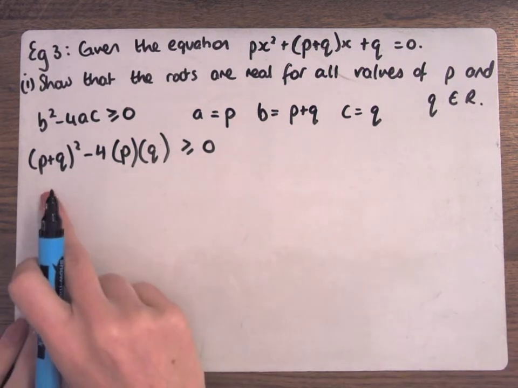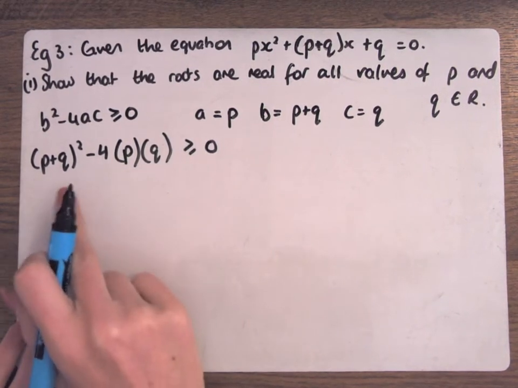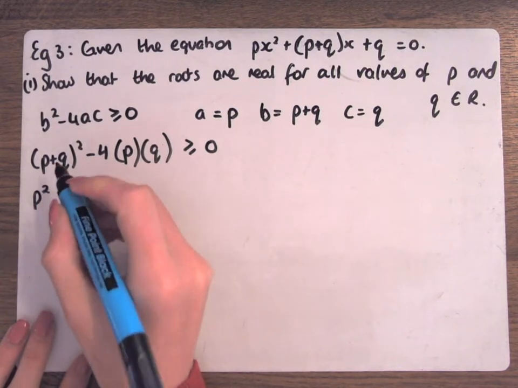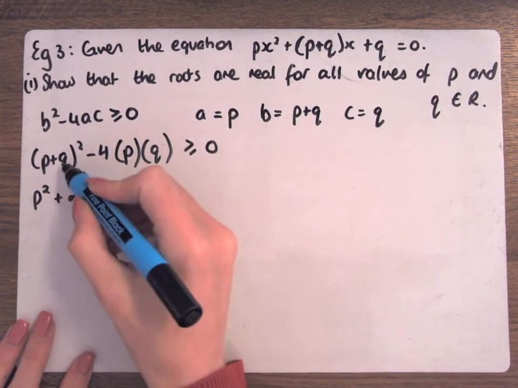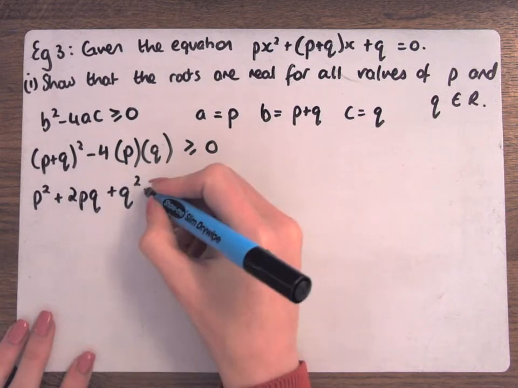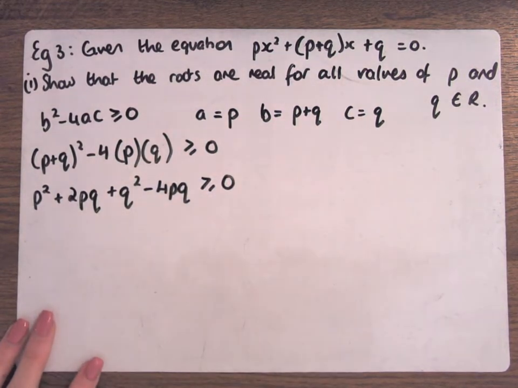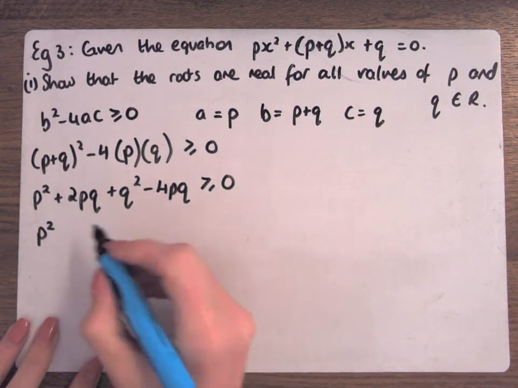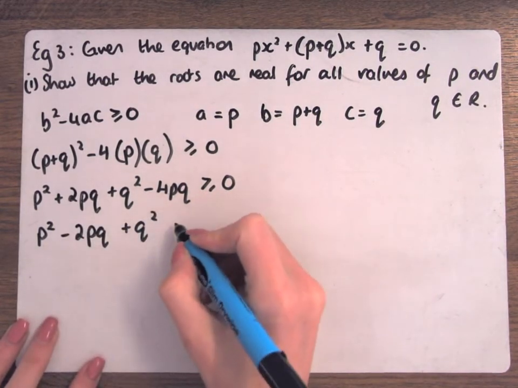Okay. Now I need to square out this again. Remember how to square out? Square the first. Product of the two multiplied by 2. And square the last. And here minus 4 by P by Q is minus 4PQ. 2PQ take 4PQ. Minus 2PQ plus Q squared.